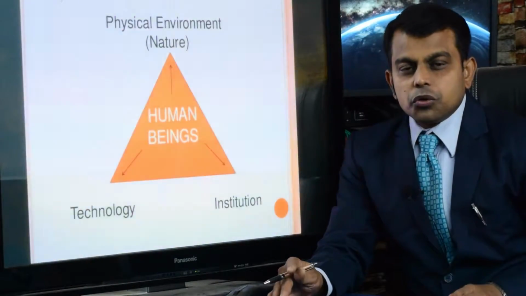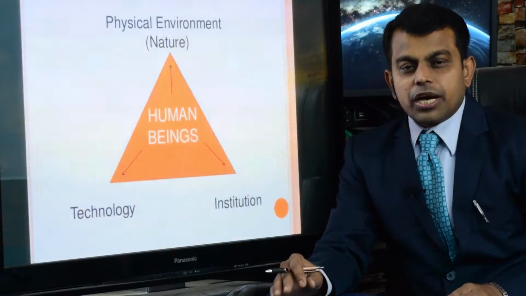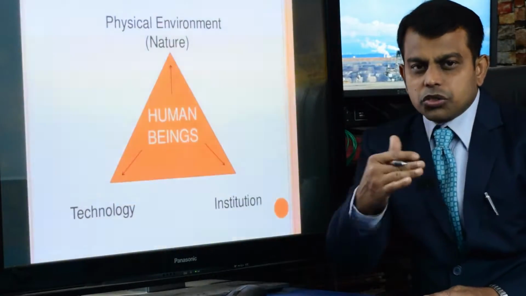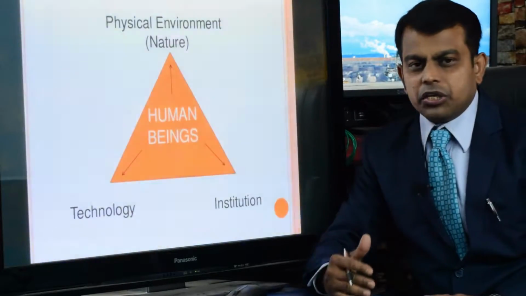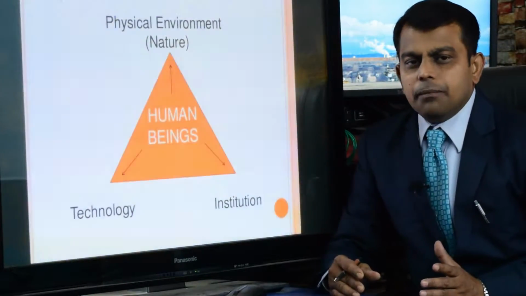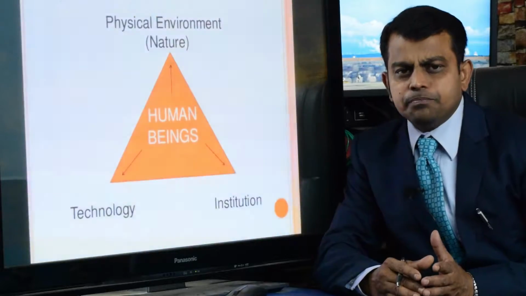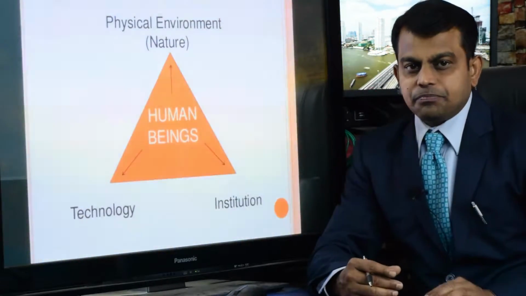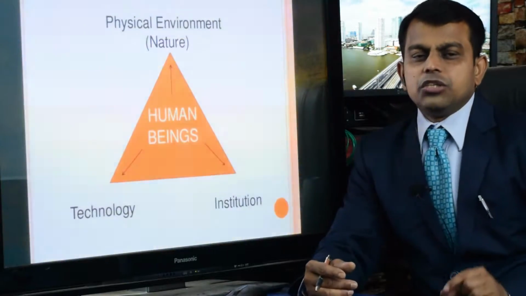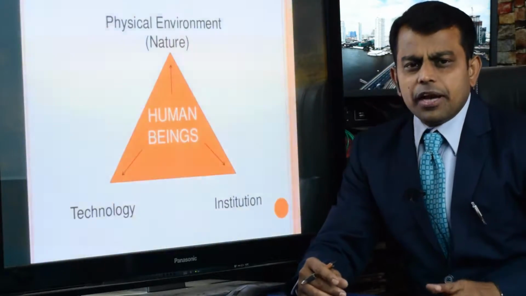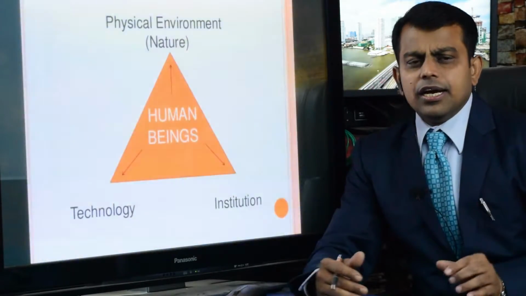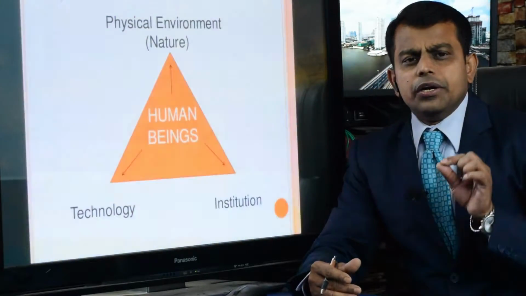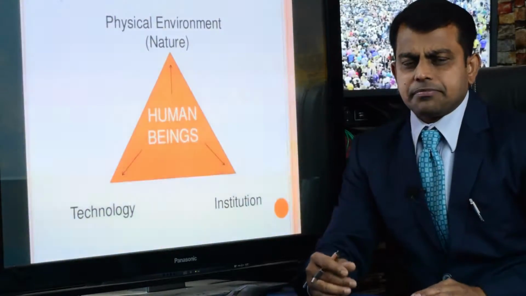Non-renewable resources are like coal and petroleum, because coal and petroleum take millions or billions of years to form into this shape. It is very difficult to make them within a short span of time, so they are called non-renewable resources.